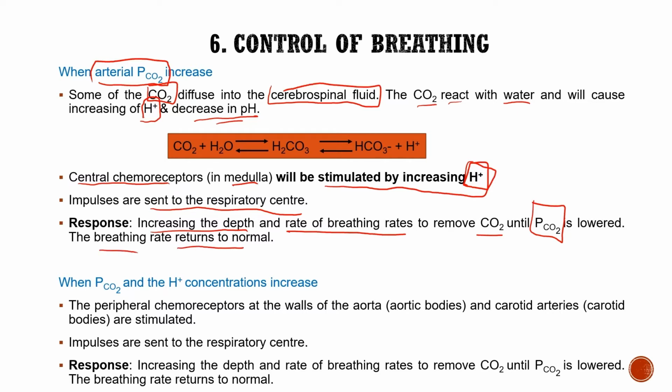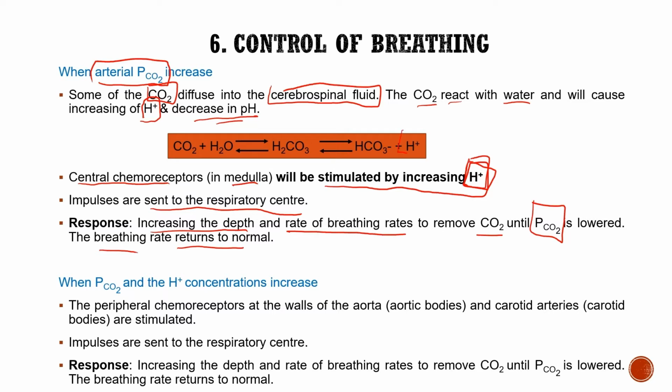For example, when we have a lot of carbon dioxide, or the pressure of carbon dioxide increases, such as in the case of wearing a mask, our central chemoreceptor will detect this increase in H plus. Why?